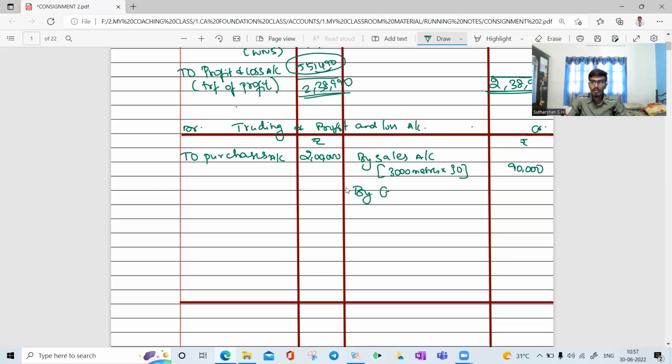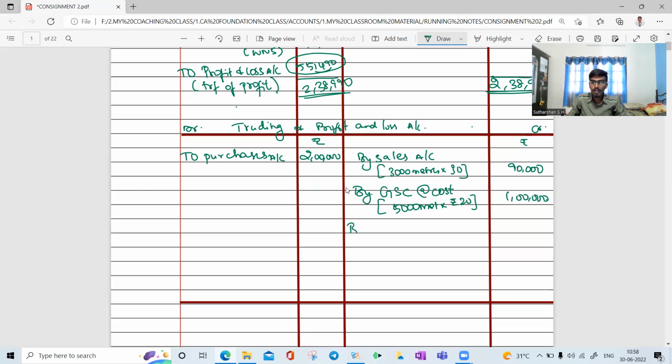Then goods sent on consignment at cost you should record. What is the cost? Of the 10,000 goods, 5,000 have been consigned. So 5,000 meters into rupees 20. 20 is the cost price. So the total is 1 lakh.